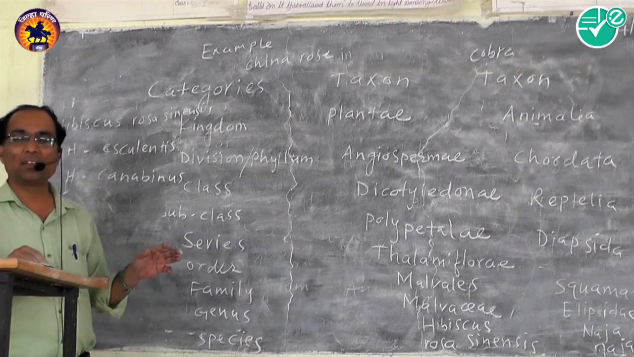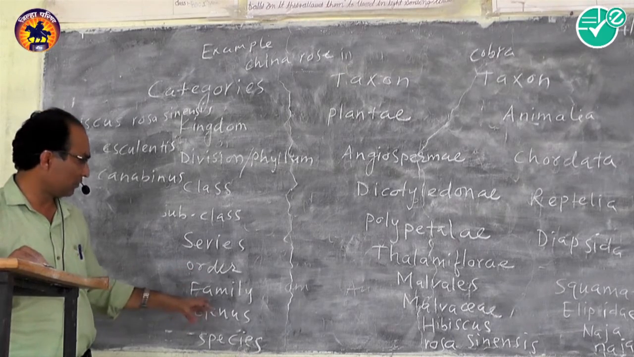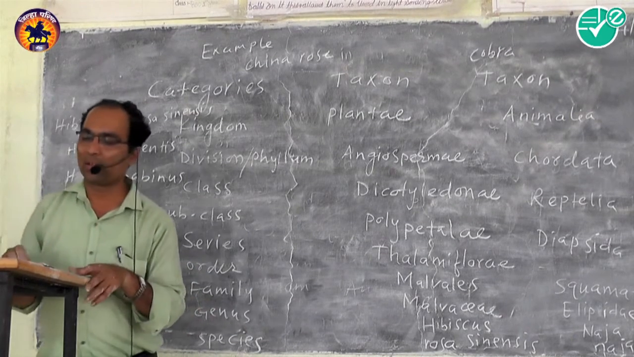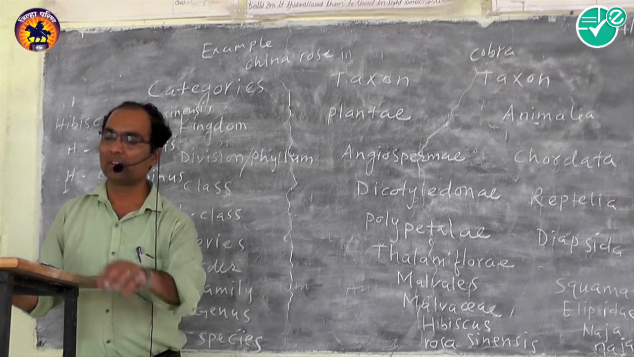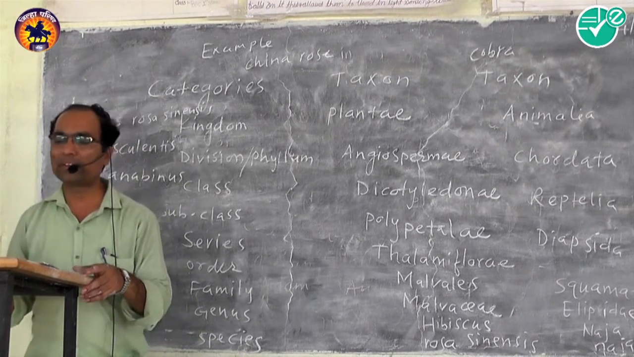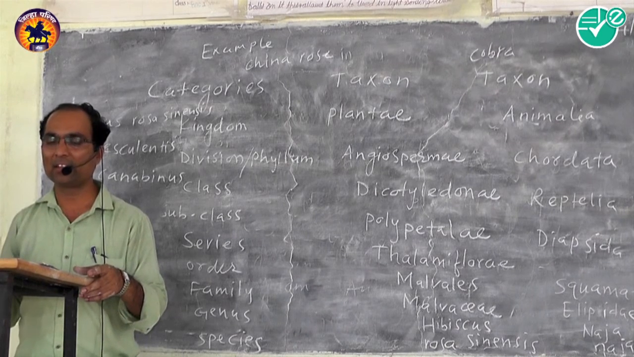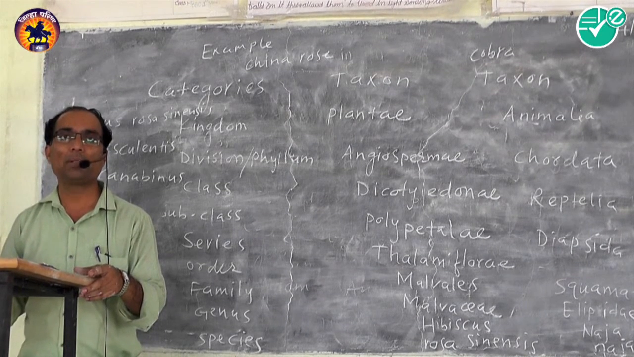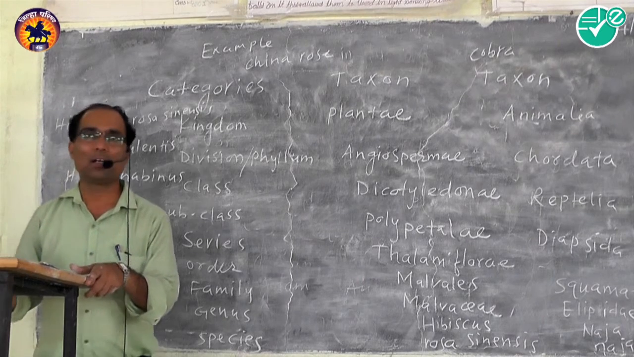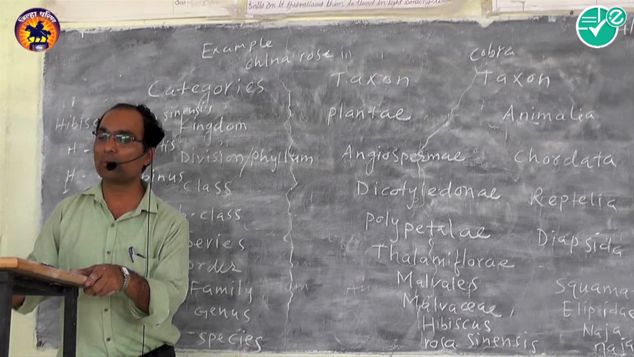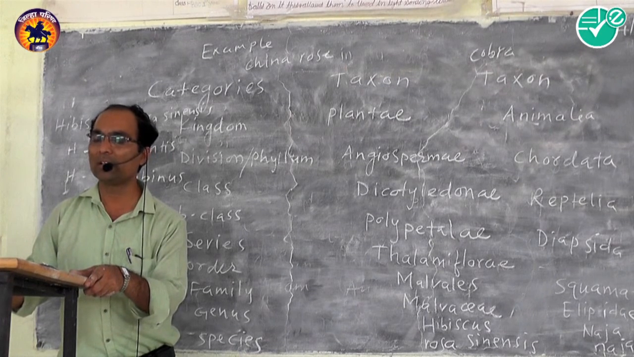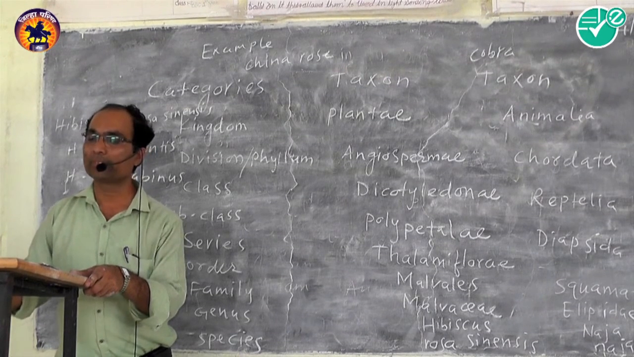Then the third taxonomic category is family. A family represents a group of closely related genera. The genera like hibiscus, malva, sida, gossypium, abutilon, etc. belong to the same family, that is Malvaceae.